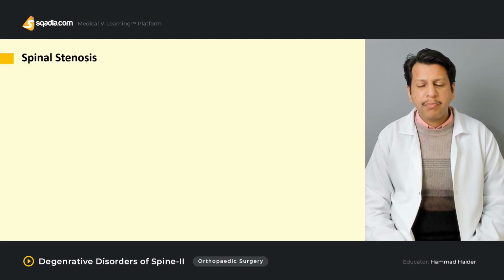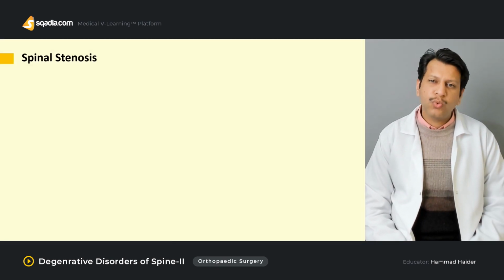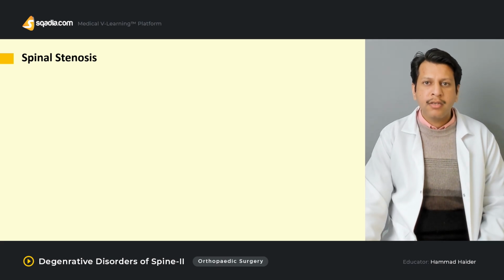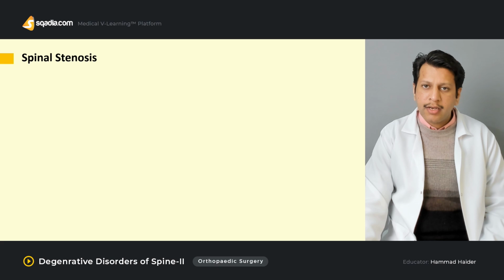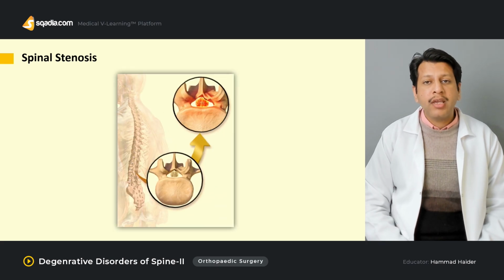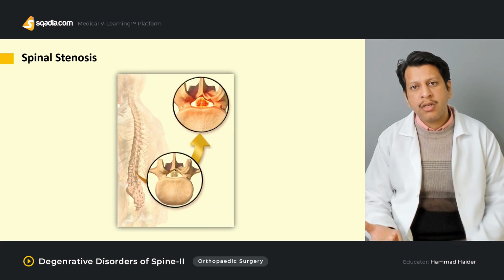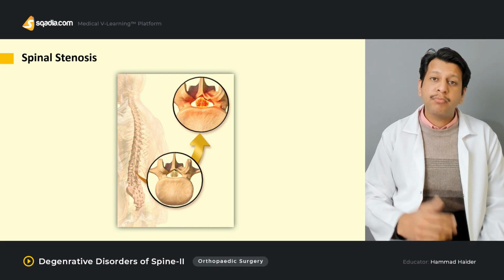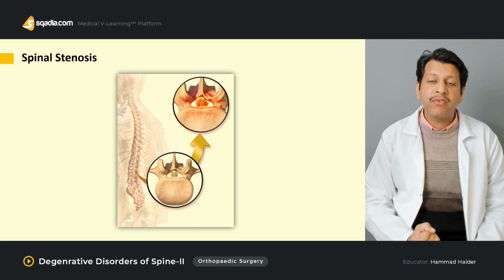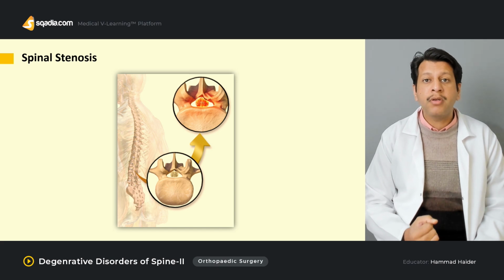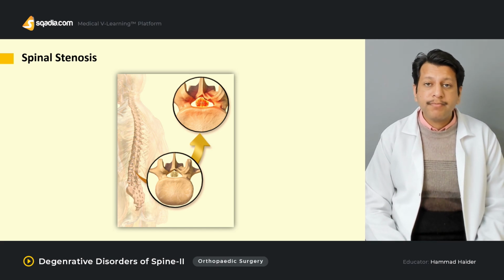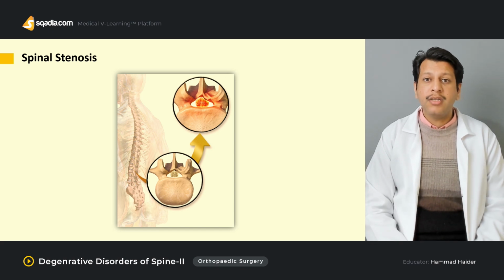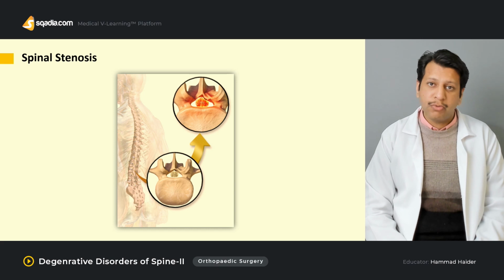Now coming to spinal stenosis. As I told you, spinal stenosis by definition is just narrowing of the spine. There could be multiple causes which can narrow the spine. Narrowing can be due to bony causes, or it could be soft tissue causes. For example, the bony causes could be facet joint arthropathy, facet joint spurs, or degeneration of the pedicles and the facet joints as well.